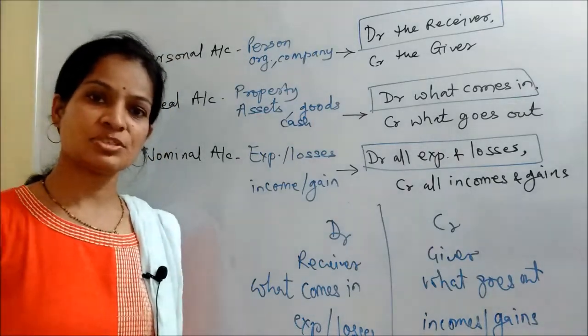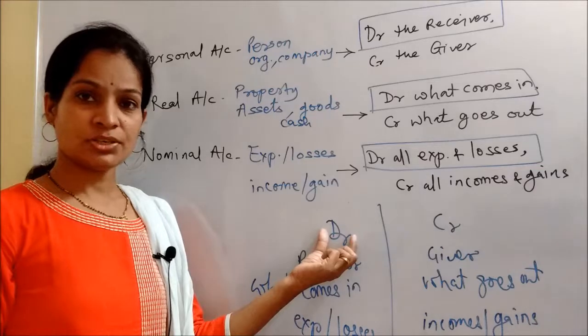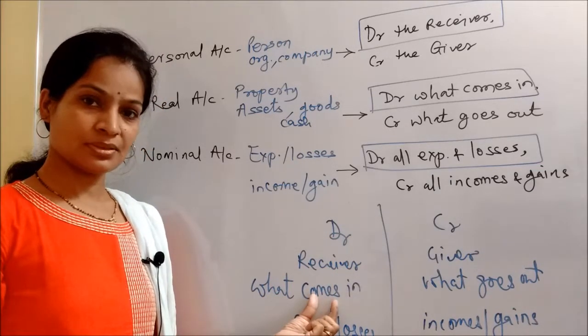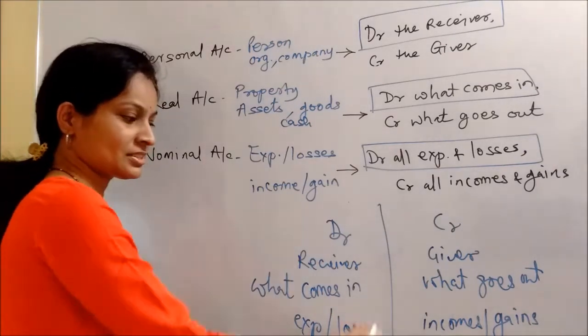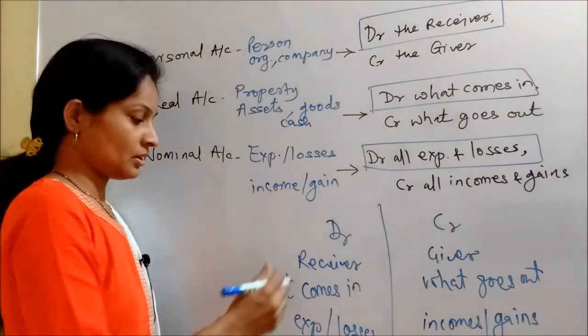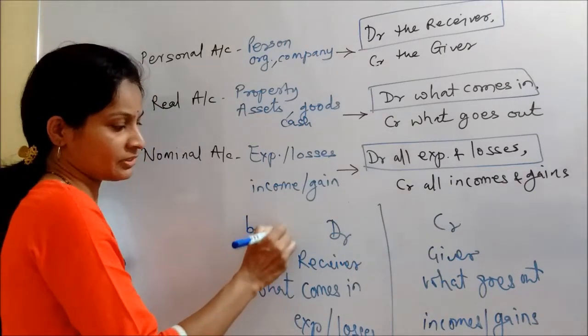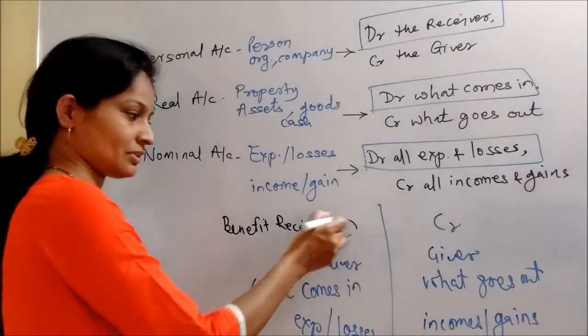Now just pay attention to this. Whenever you are receiving something, that thing comes in the business for which you are spending expenses. So all these things are not different, but only one thing, that you are receiving benefit. Whenever you are receiving the benefit, debit effect.